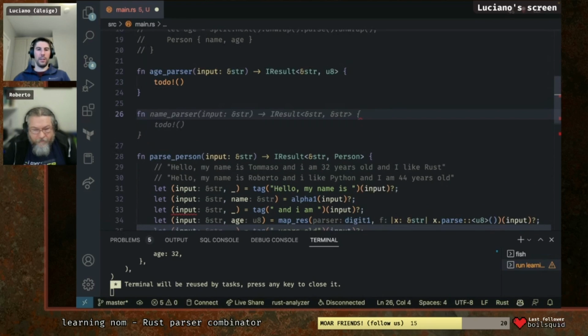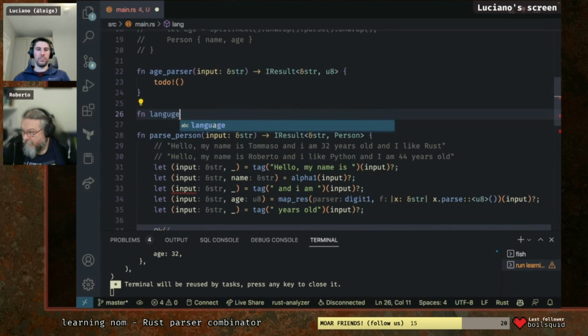And then fn language parser, for lack of a better name.